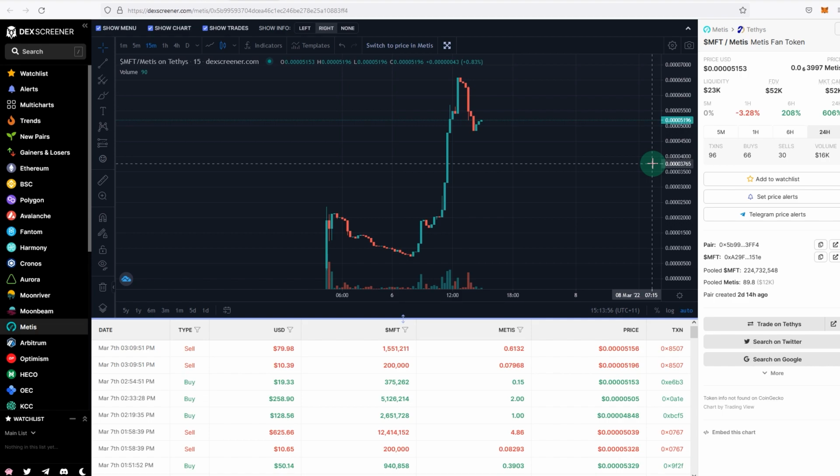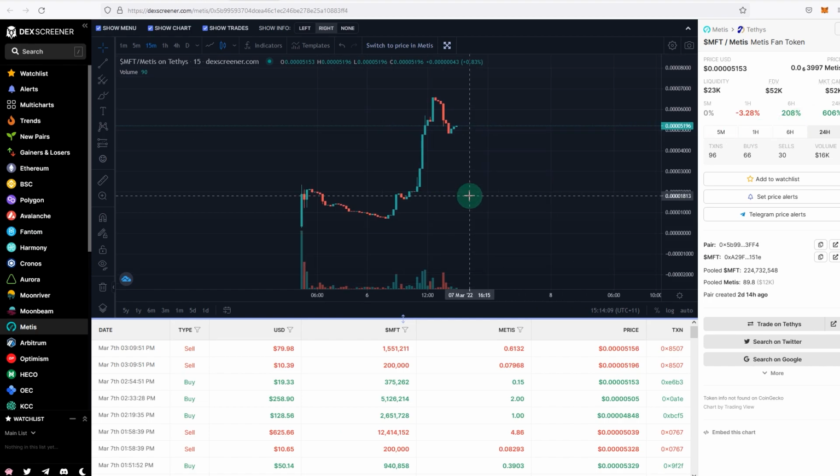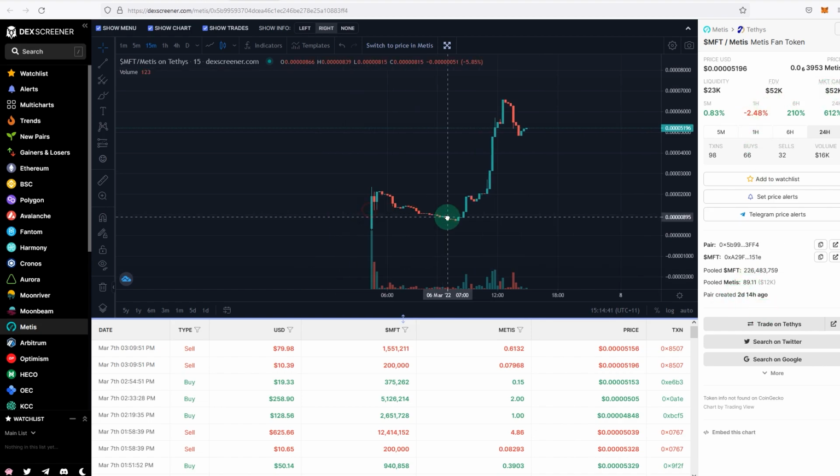The other smaller projects in the METIS ecosystem don't get too many trades every day, so don't get confused if you see that the trading volume is 20,000, 30,000, stuff like that, because most of the projects in METIS are under 100k or under $1 million market cap. So almost all of them are small caps at this moment. You want to be investing in a good project that has a promising roadmap and is low cap, and just hold them, right? Because you have liquidity from Fantom coming into METIS as I make this video. I look at the transactions, liquidity, I look at the market cap, and then I look at when the pair was created, and if the chart looks healthy.